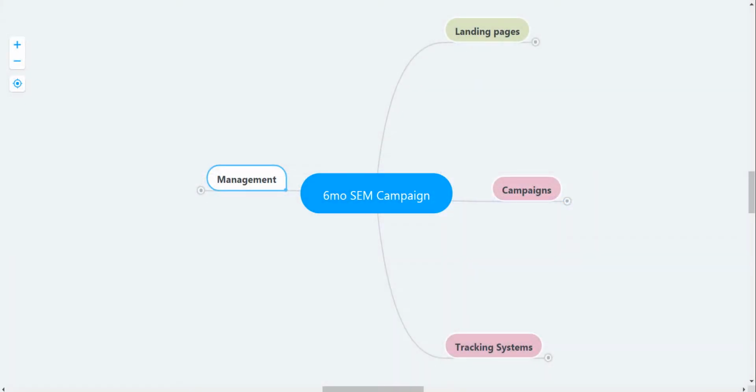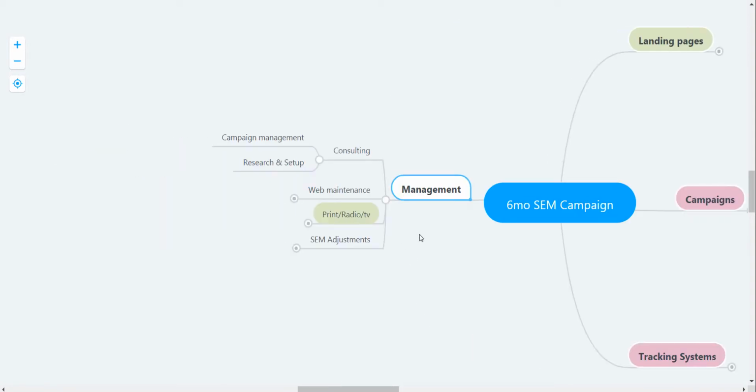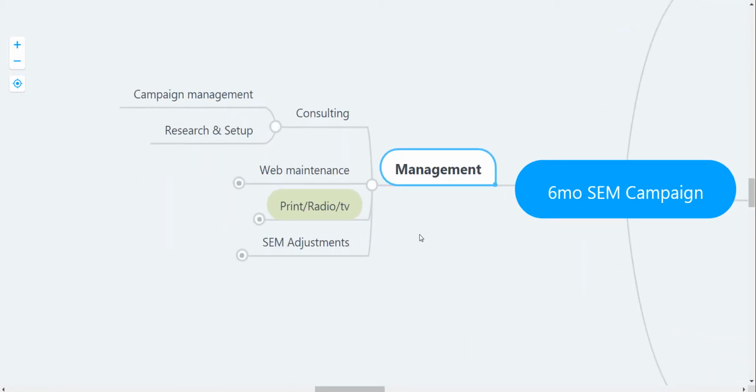So let's take a look at what's involved in the average 6-month SEM campaign. There's some top-level items: management, landing pages, campaigns, and tracking systems. But if I take a closer look at management, I'll see that just like a new kitchen renovation, there's some planning to be done, making sure that my research and setup is correct.